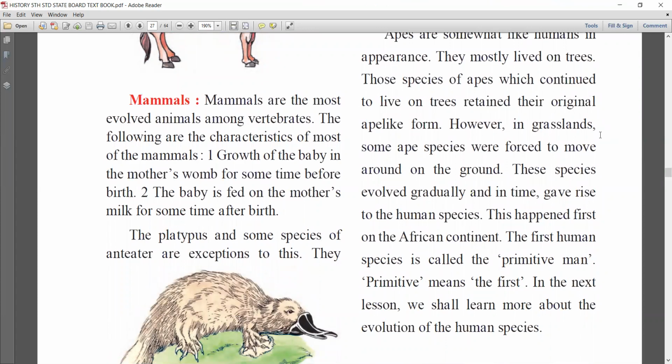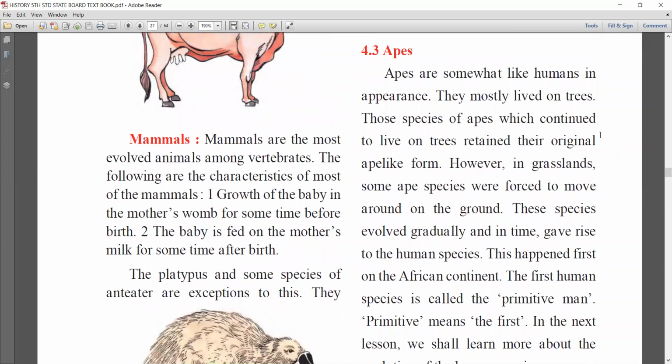This happened first on the African continent. The first human species is called the primitive man. Primitive means the first. In the next lesson, we shall learn more about the evolution of the human species. As I explained so many times, and in our history also, we know there are totally 7 continents.